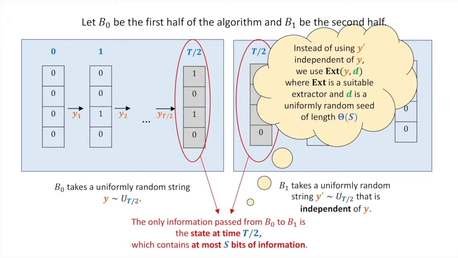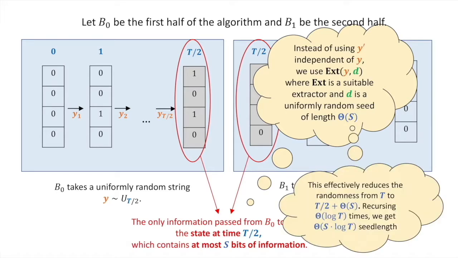And the idea is that instead of using y prime, we would use the string extractor applied to y comma d, where d is a uniformly random string over a much smaller universe. For us, d will actually be a string on roughly s bits. So what this does is effectively reducing the randomness from t to t over 2 plus roughly s.